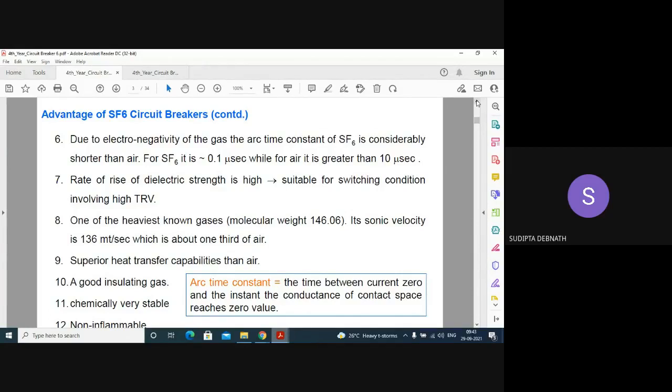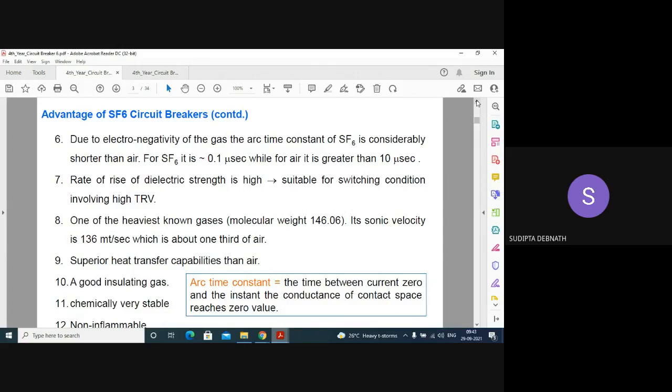The rate of rise of dielectric strength is very high, so it is suitable for switching conditions involving high recovery voltage and transient recovery voltage. It is one of the heaviest known gases. Its sonic velocity is 136 meters per second, which is about 1/3 of air; the velocity in air is around 330.